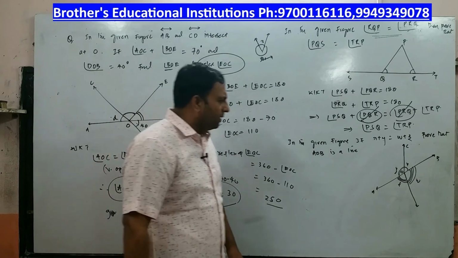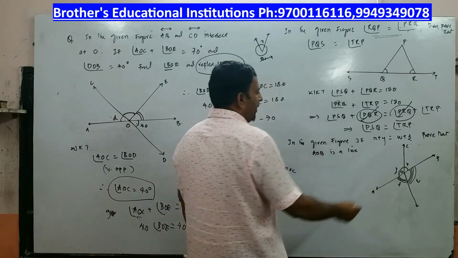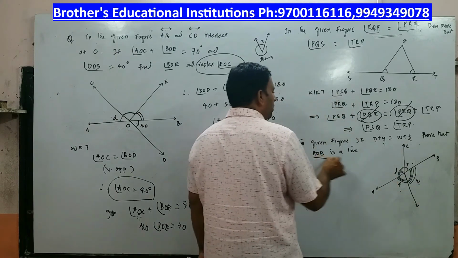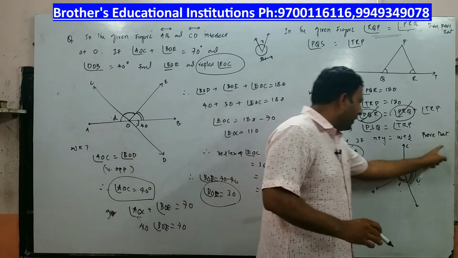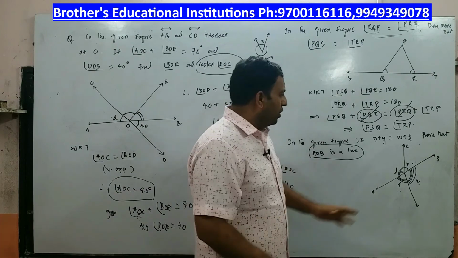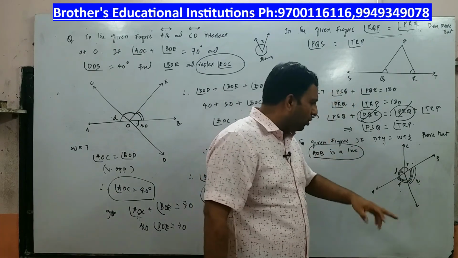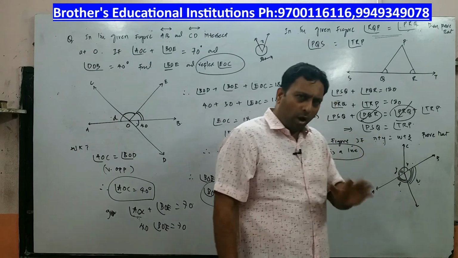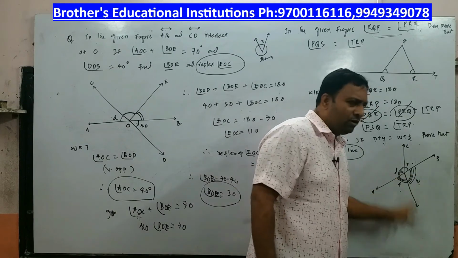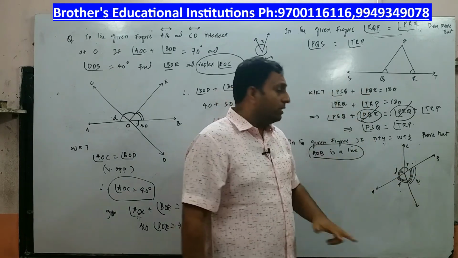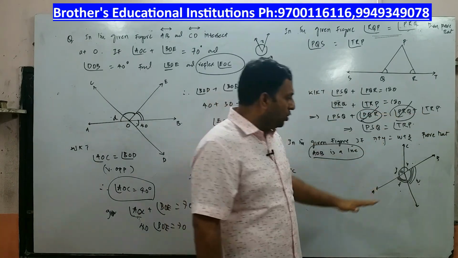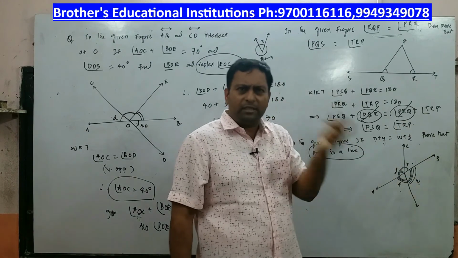Now in a similar fashion, the next question is given to you. In the given figure, x plus y, this plus this, is equal to z plus w. Now I have to show that AOB is a line. AOB is a line only when the angle on a line is 180 degrees. So, in order to show that, I have to show that x plus y is equal to 180, or z plus w is equal to 180. What is given? x plus y is equal to z plus w. That is given. But I have to show that x plus y is equal to 180. It's only then, when the angle is 180 degrees, that is supplementary, you can declare that AOB is a line, because angle on a straight line is 180 degrees.